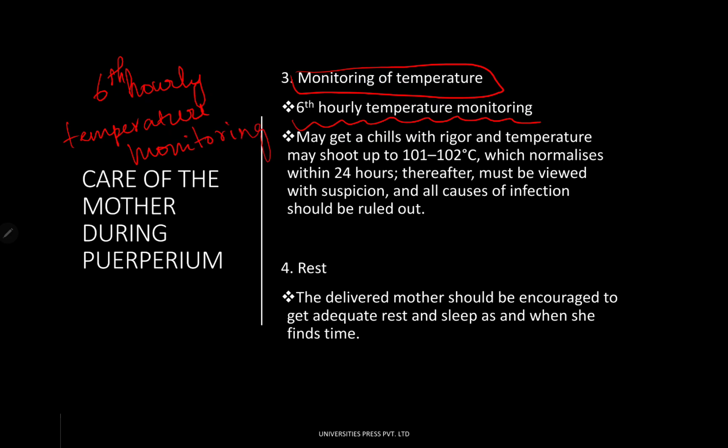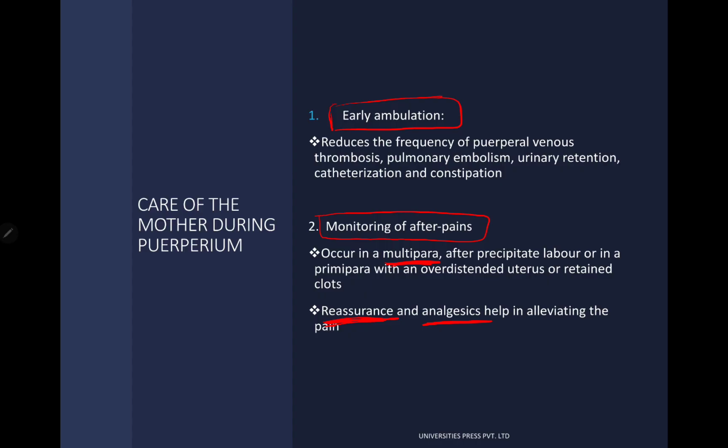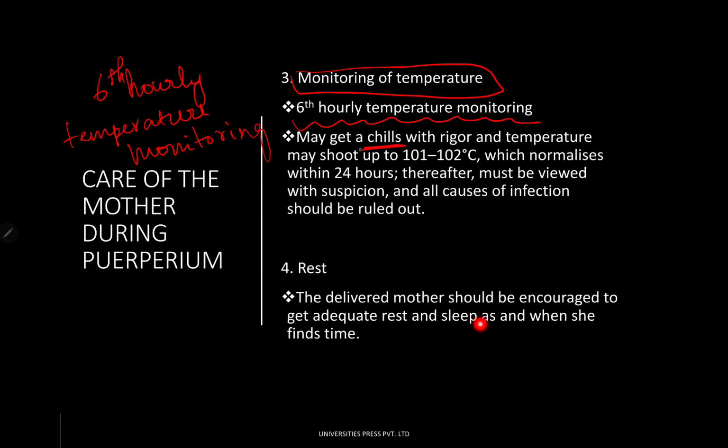Sometimes the mother may also get puerperal chills, postpartum chills with rigors, and temperature may shoot up to 101 to 102 degrees, which normalizes within 24 hours. Thereafter it must be viewed with suspicion and all causes of infection should be ruled out. This is very, very important. All causes of infection must be ruled out. And then you need to give rest. The delivered mother should be encouraged to get adequate rest and sleep as and when she finds time.